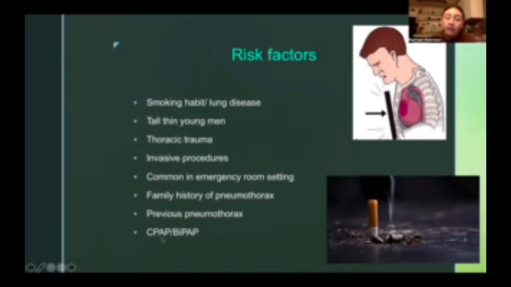A patient that has come off of or is currently on a CPAP or BiPAP may have a pneumothorax. If the lungs get overinflated from too much positive airway pressure, this could cause the alveoli to rupture, leading to the air leak for pneumothorax.